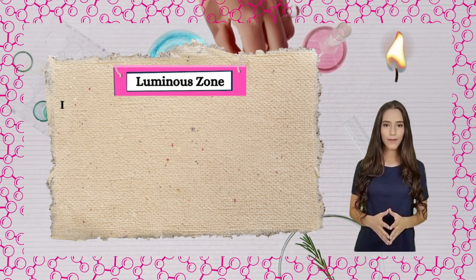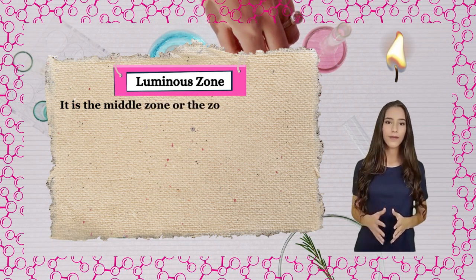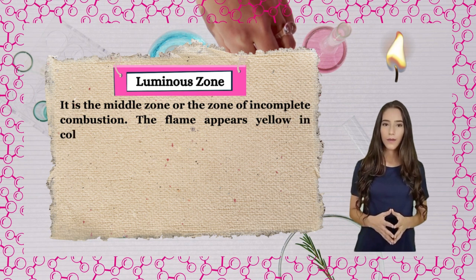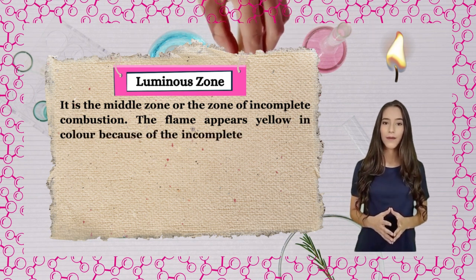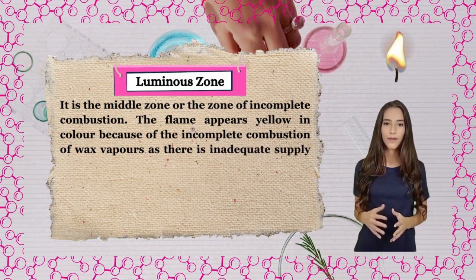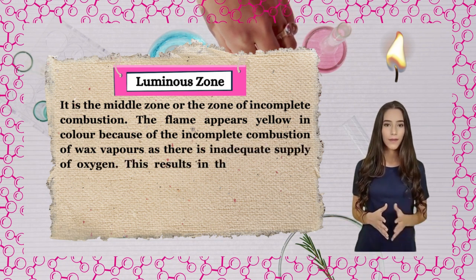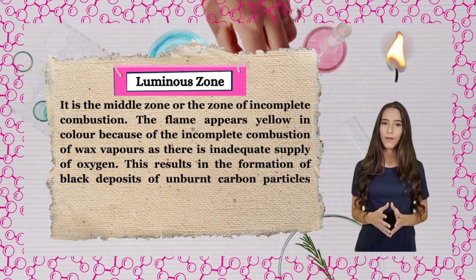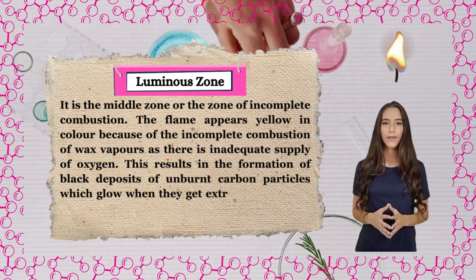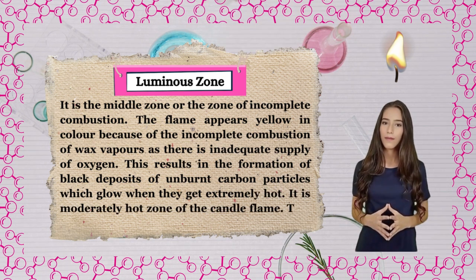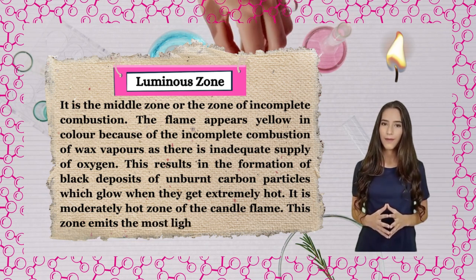Luminous zone. It is the middle zone or the zone of incomplete combustion. The flame appears yellow in color because of the incomplete combustion of wax vapors as there is inadequate supply of oxygen. This results in the formation of black deposits of unburnt carbon particles which glow when they get extremely hot. It is the moderately hot zone of the candle flame. This zone emits the most light.